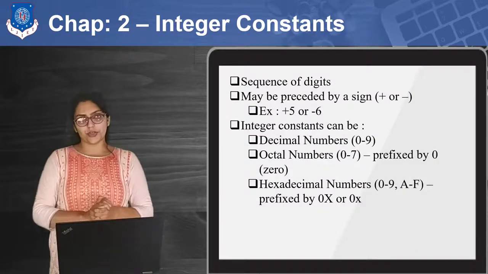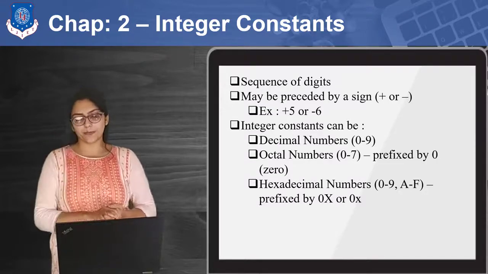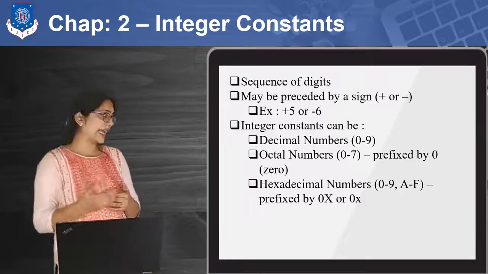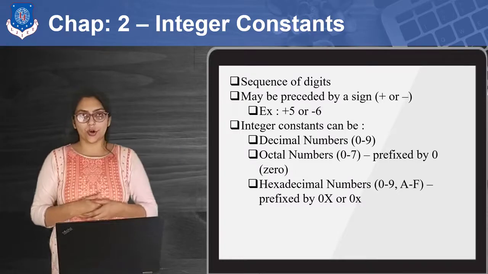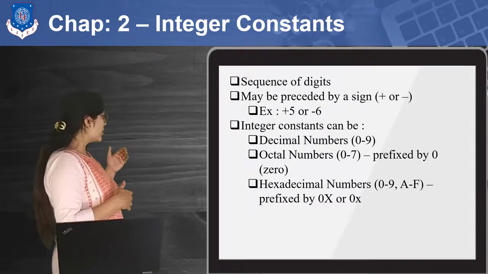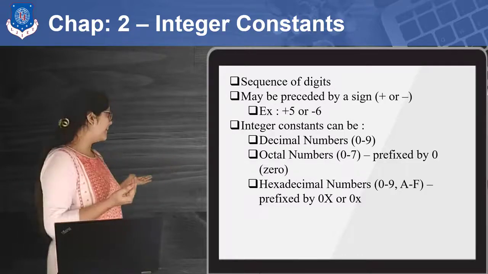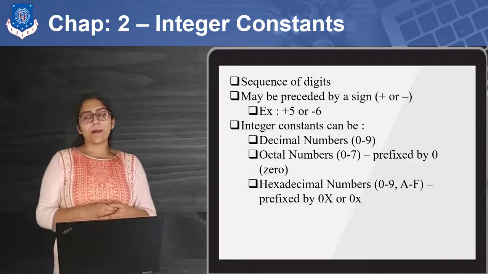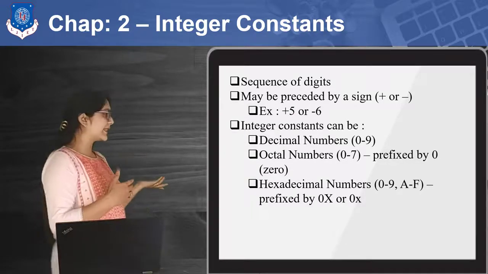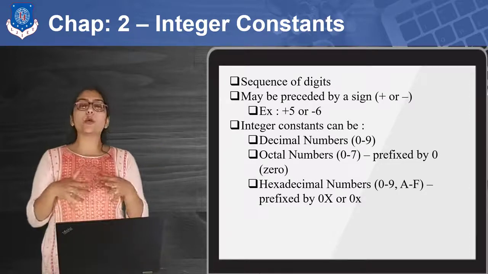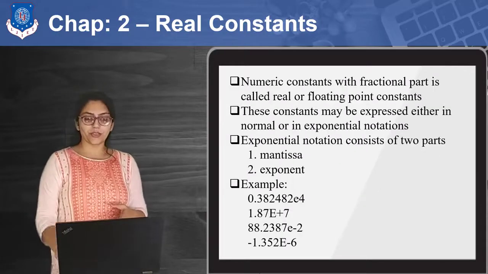So, first is integer constant. It is a sequence of digits, the whole numbers. It may be preceded by a sign, so you can use any number, positive or negative, as an integer constant. And it does not only include decimal numbers, but you can also use octal and hexadecimal numbers as a constant. But you know, in our day-to-day programming, we do not need to deal with hexadecimal and octal numbers. You are going to study this in detail in your digital circuit subjects in third semester, right?